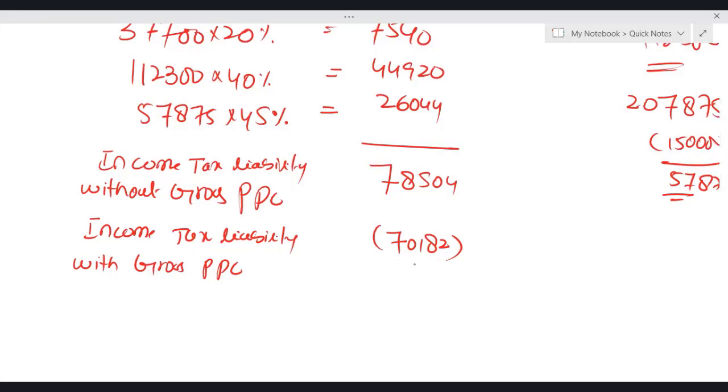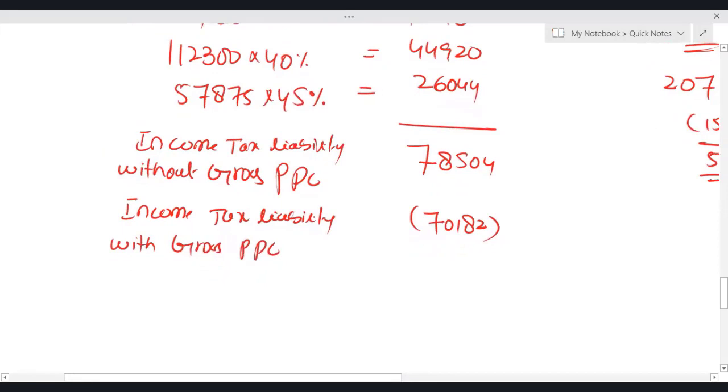Now listen. Actually, 1,20,000 is the gross contribution, which represents that the actual contribution by Shuttle is only 80%, and 20% is actually contributed by the HMRC. And obviously, when someone else is contributing on your behalf, that is also a benefit.